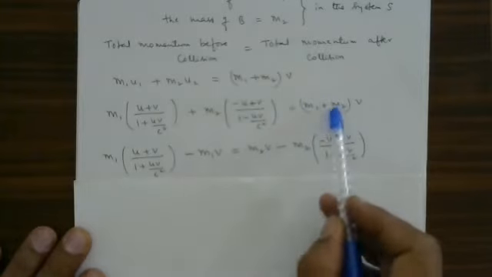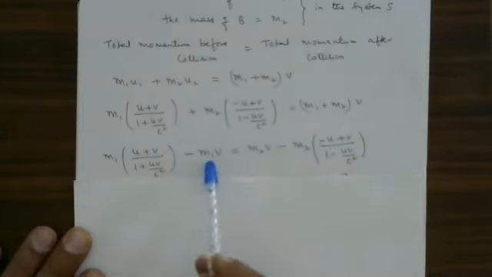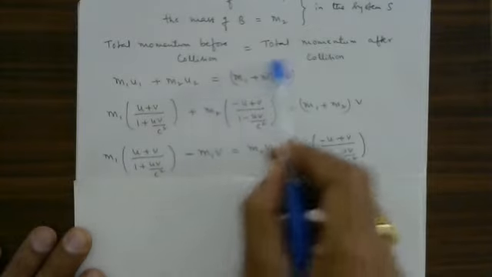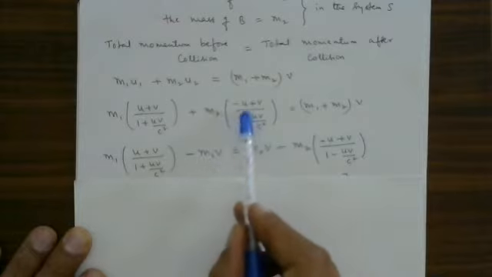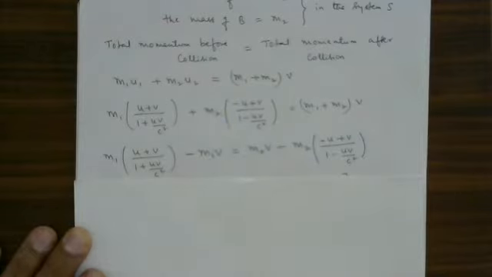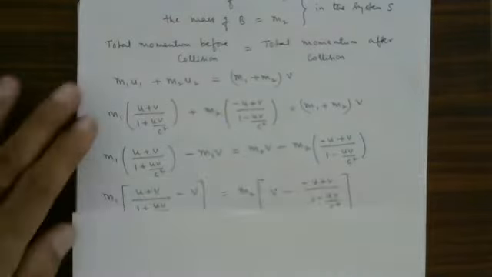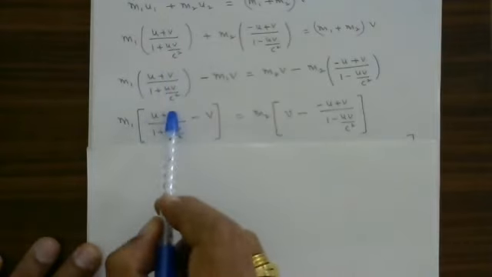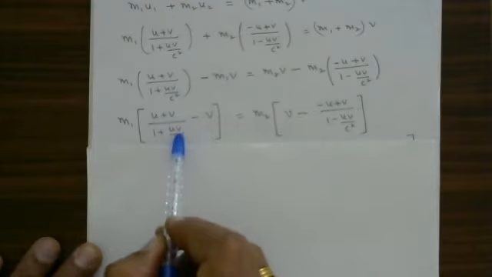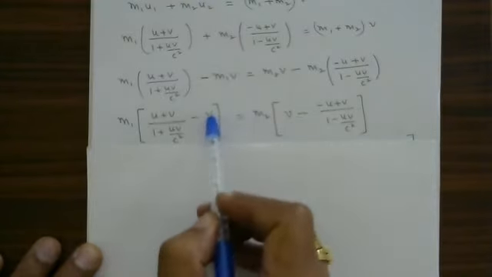m1 into v shifting from here to here, minus m1v. This whole term I will shift from here to here, that is minus m2. Minus m2, this term as it is. Now we have to multiply. Okay, next step. m1, u plus v, 1 plus uv divided by c square. Here it is v.